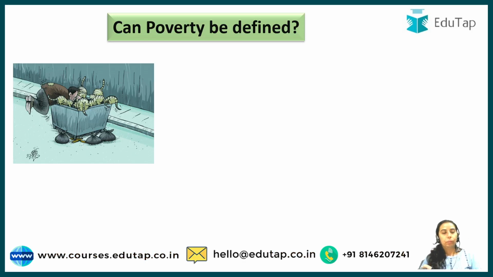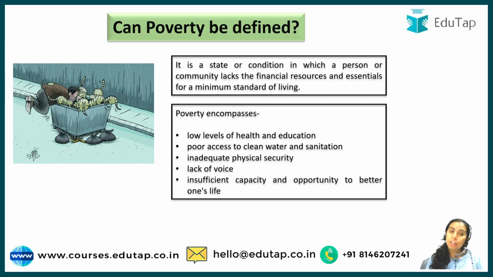Let's start, guys. Before we proceed to note the types of poverty, we have to understand what is poverty. Now, in common parlance, we keep on using this word poverty or poor, right? We all have the basic understanding that poverty is related to lack of health, lack of food, lack of, let's say, shelter, right? So all these terms are related to poverty, but can we define it specifically? So yes, guys, under your economics, we can define it. Poverty is a state or condition in which a person or community lacks the resources for a minimum standard of living.